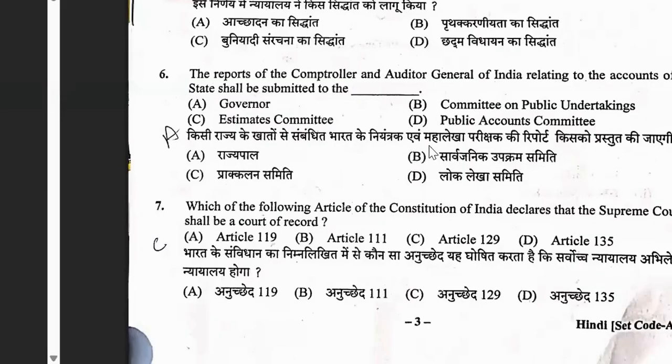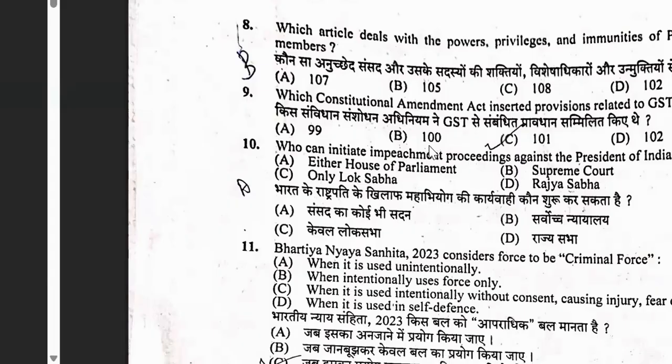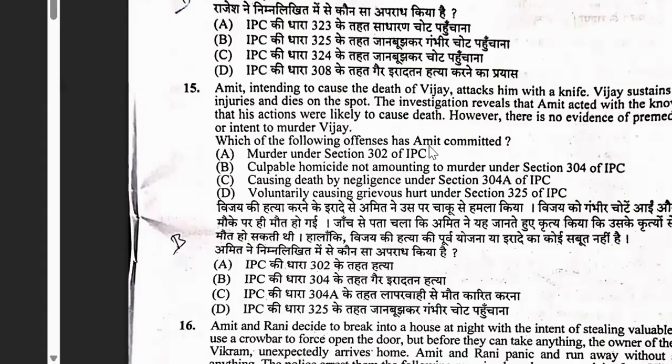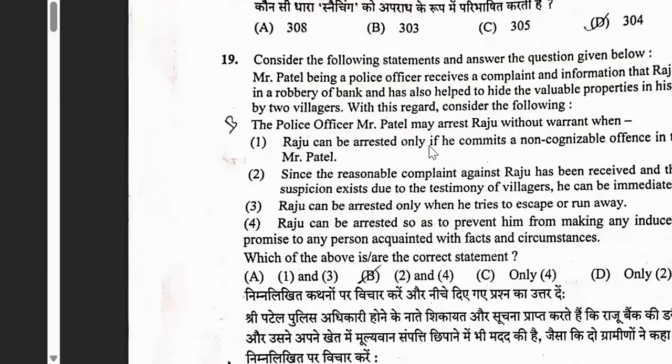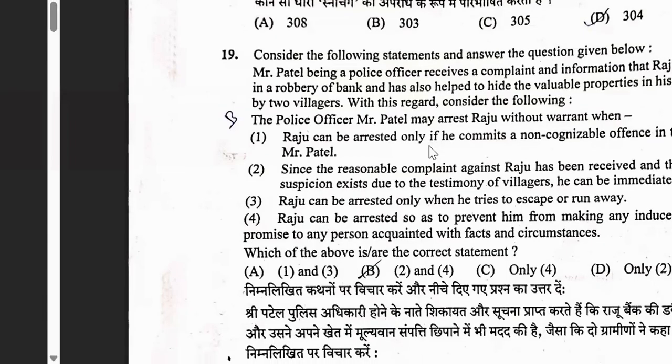Okay. 11 to 18, there are 8 questions from IPC. Okay. From 19, that is BNSS, 10 questions will be there from BNSS. Then 8 questions from evidence. So from 19 to 28, it will be in one place only.